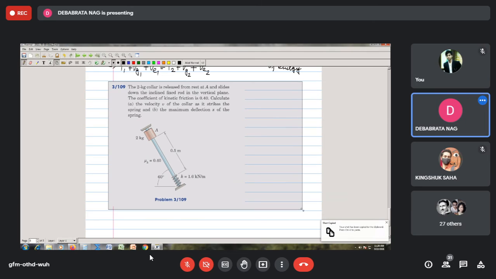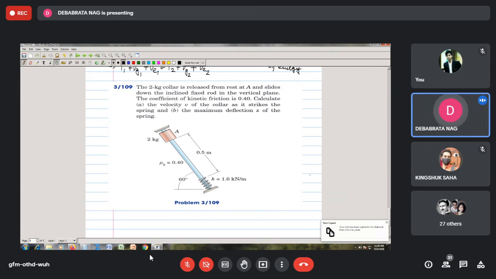Okay, this is our first problem which we will take up today. It says that the 2 kg collar is released from rest at point A and slides down the inclined fixed rod in the vertical plane.